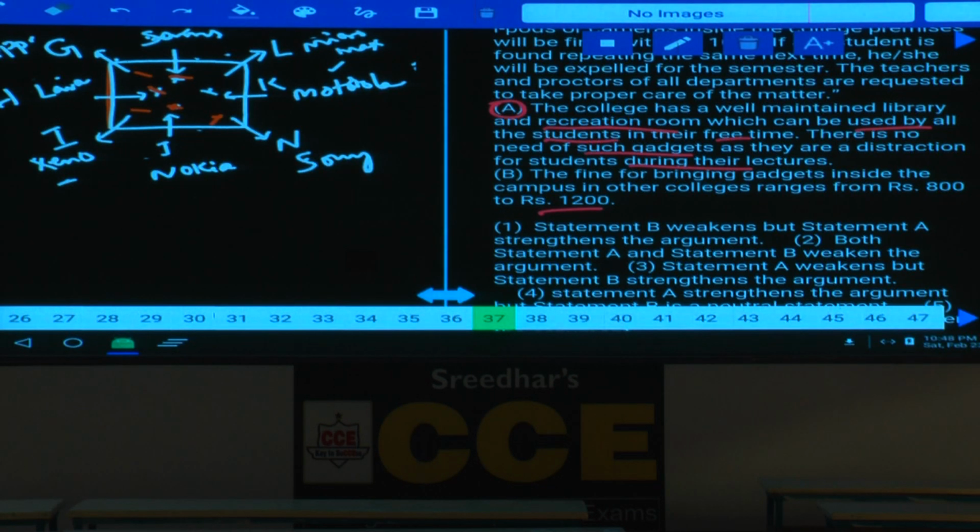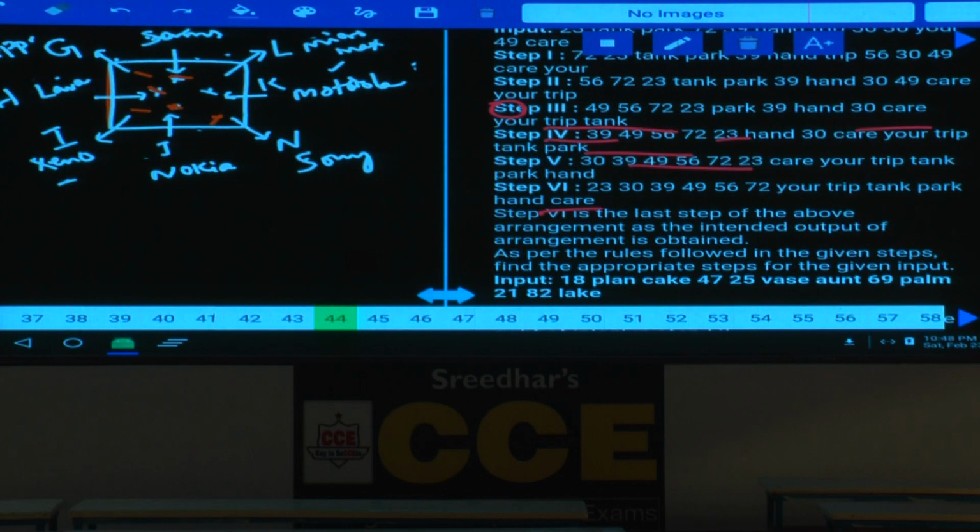Sarpendra 37, then 38 to 43, syllogisms, 44 to 48, input and output. The next one, 44 to 48, 44 to 49 in fact.